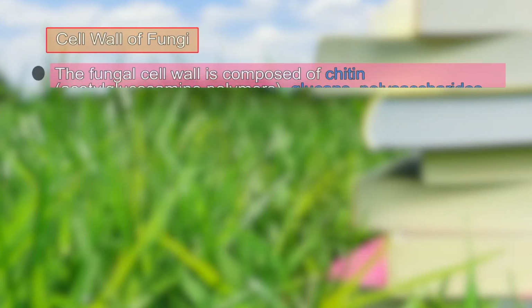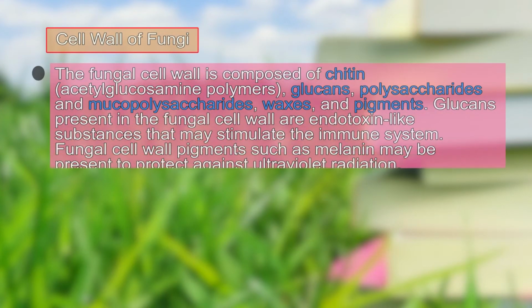Coming on to the cell wall of the fungi, we find that the fungal cell wall is made of chitin, glucan, polysaccharides, mucopolysaccharide, waxes and pigments. The glucans present in the fungal cell wall are endotoxin-like substances, similar to the LPS we find in gram-negative bacteria, because they can stimulate the immune system. The fungal cell wall may also contain melanin, which gives protection against ultraviolet radiation.